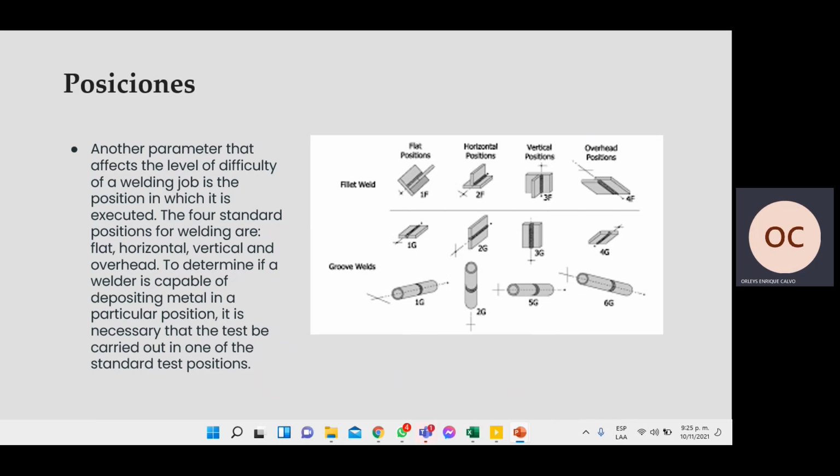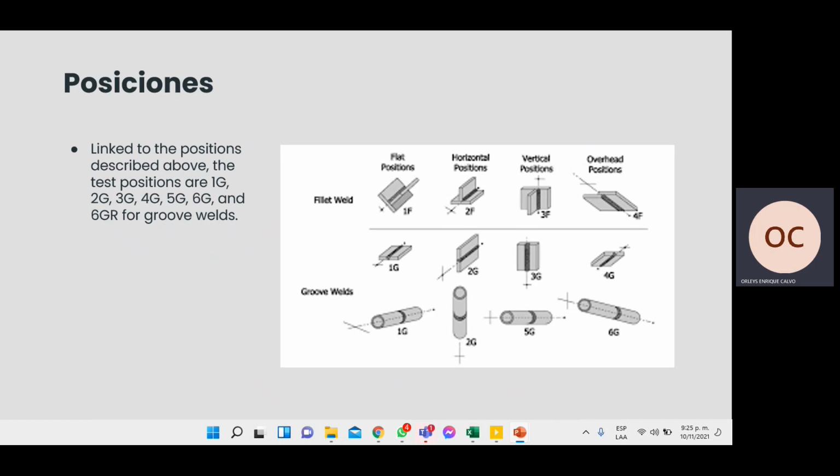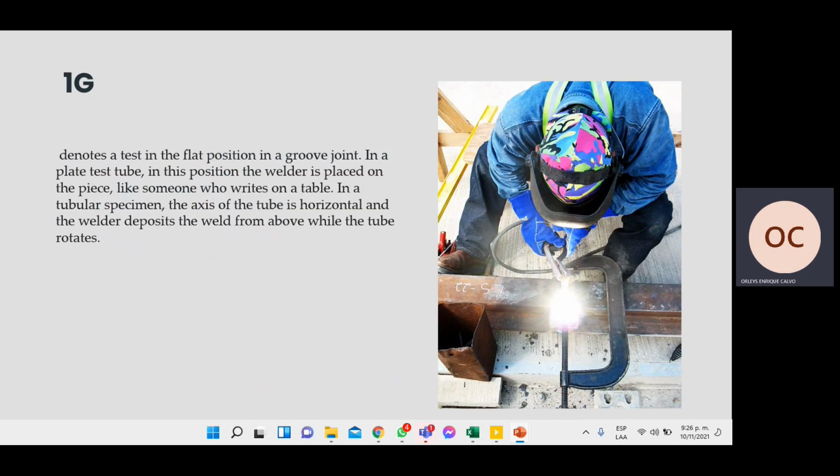Another parameter that affects the level of difficulty is the position. Now in the weld you have 1, 2, 3, 4, and 5, 6 positions. The tests are named by position: 1G, 2G, 3G, 4G, 5G, 6G, and 6GR or groove restricted. 1G, the first test, the flat position, is a groove joint in a plate. In this position, the welder places the piece with the groove facing up on the table.